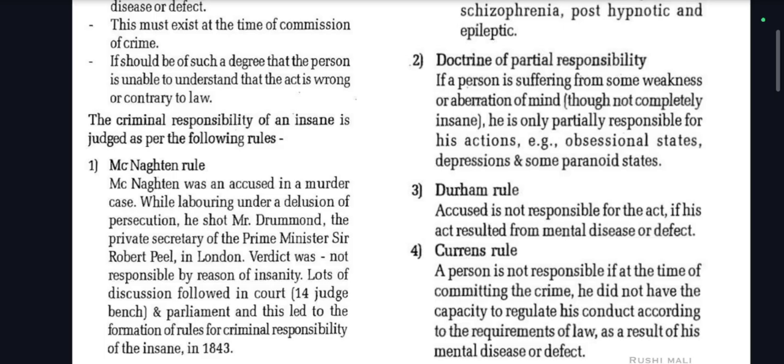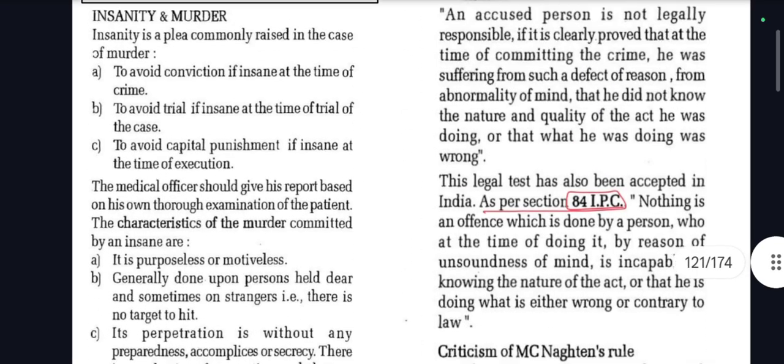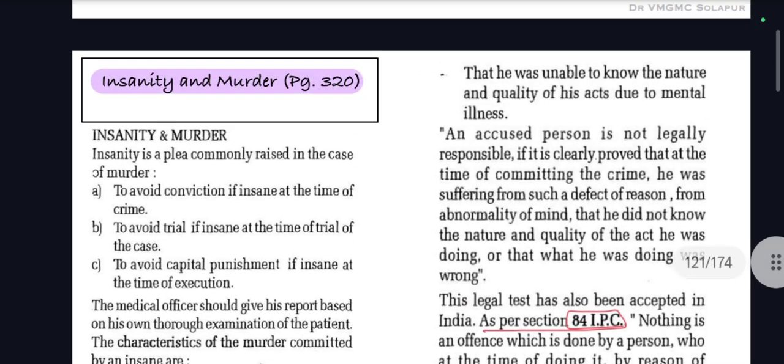Macnaghten was an accused in a murder case. While laboring under a delusion of persecution, he shot Mr. Drummond, the private secretary of PM Sir Robert Peel in London. The verdict was not responsible by reason of insanity. Lots of discussion followed in court, the 14-judge bench and Parliament, and this led to the formation of the rules for criminal responsibility of the insane in 1843. So, he was unable to know the nature and quality of his acts due to mental illness.